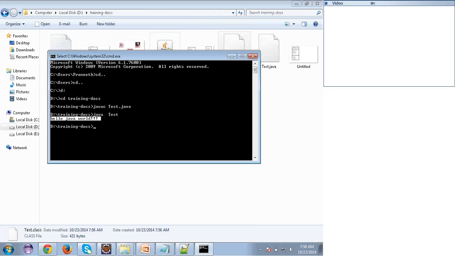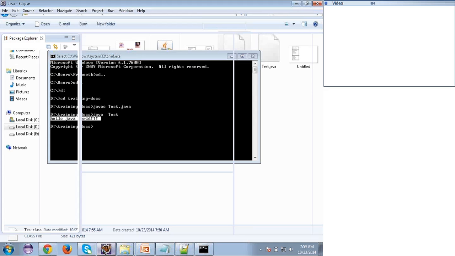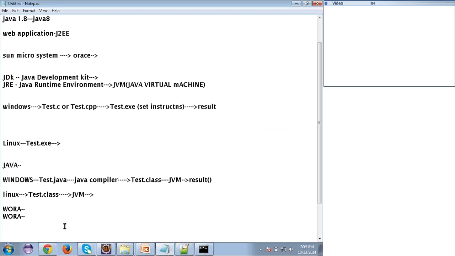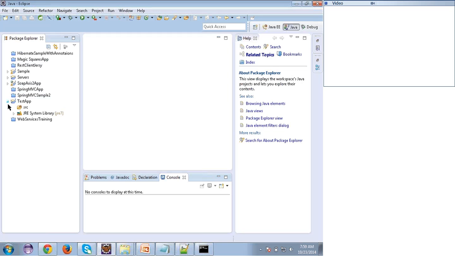Generally we have IDEs. IDE stands for Integrated Development Environment. By using IDEs, we can write programs very easily and create a project very easily. You will get to know all the things one by one, but we don't need to write any commands. I'm using Eclipse on my machine, which you can also download from the Eclipse website, and which supports Java. I have downloaded this Eclipse. Just open it and you will see something like this. I'll show you how to create a project.